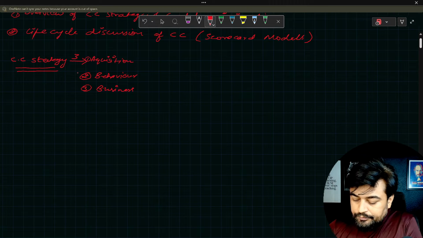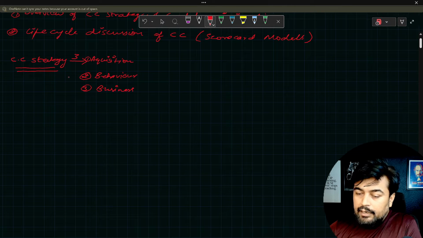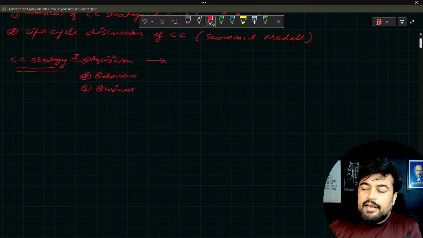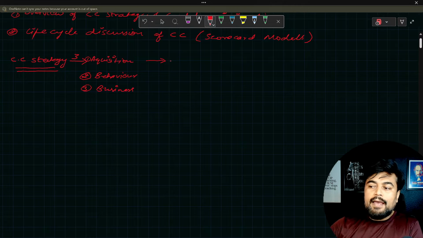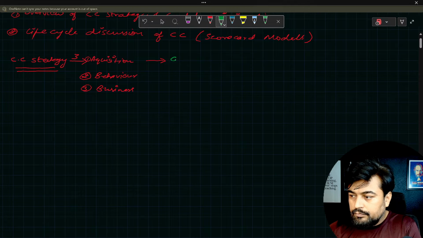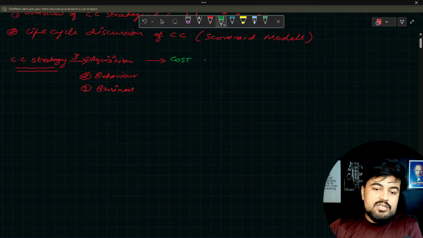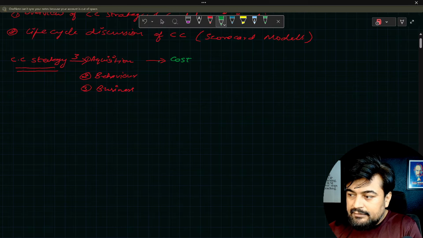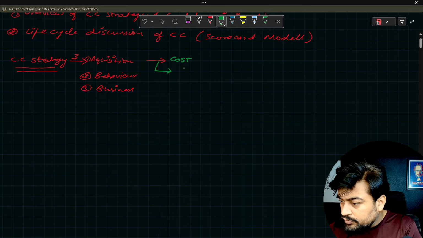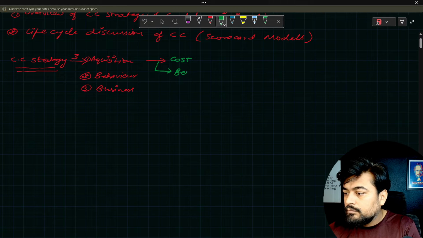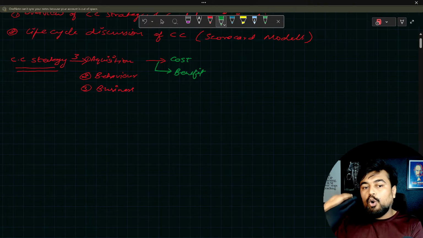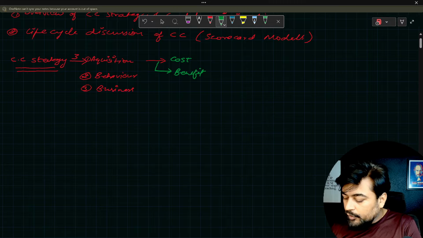Okay. Now, when you talk about overall acquisition, there are two important things when you are acquiring a customer which banks usually follow. Number one is the cost, how much cost needs to be borne by the bank, and second is the benefit, the overall benefit which the bank is going to draw from acquiring a particular customer.